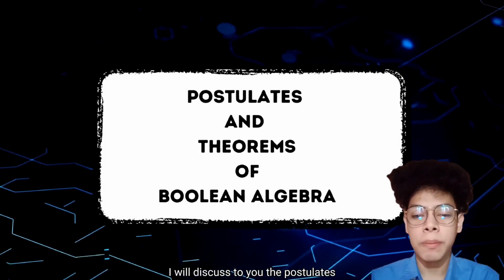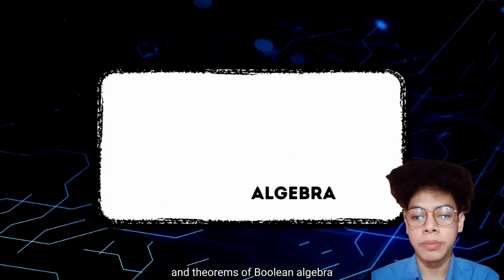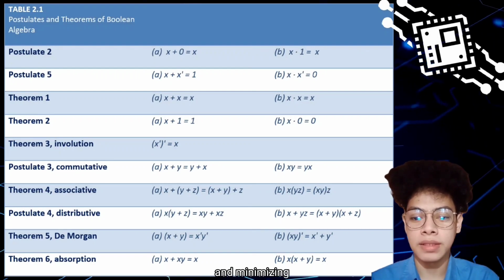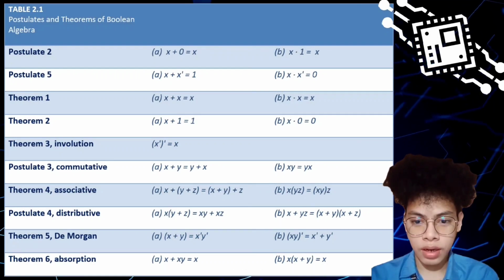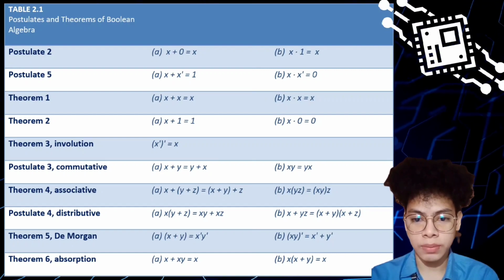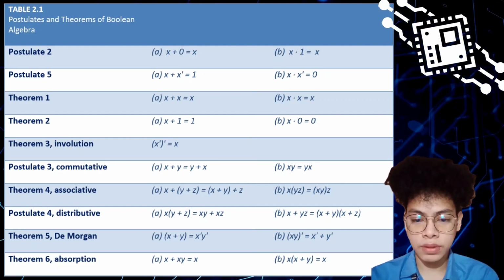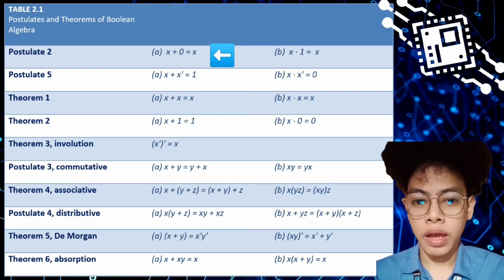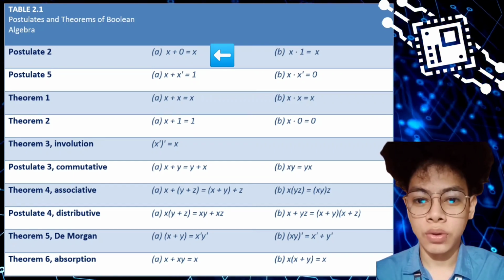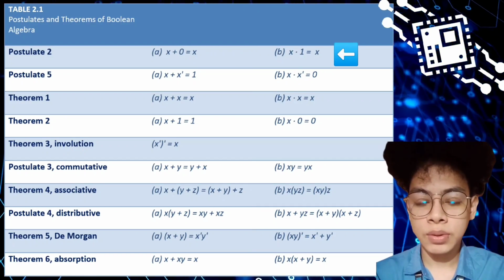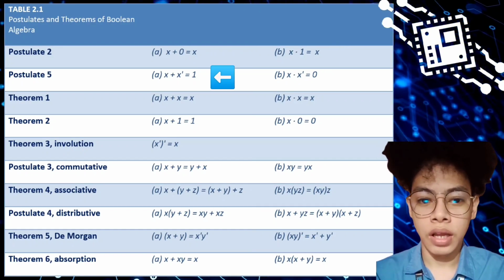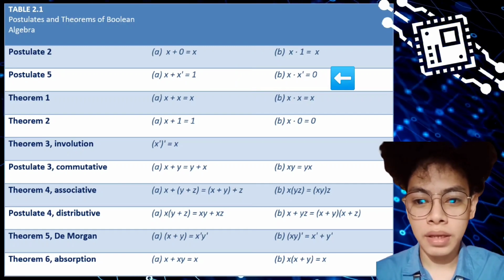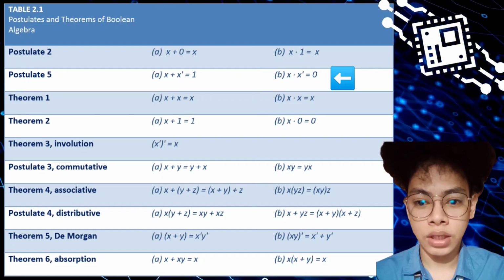I will discuss to you the postulates and theorems of Boolean algebra. This is important because we will use this later in simplifying and minimizing Boolean functions. First are the simple Boolean postulates and theorems. We can verify this easily by substituting Boolean variables with 0 or 1. Postulate 2a, x plus 0 is equal to x. Postulate 2b, x times 1 is equal to x. Postulate 5a, x plus x prime is equal to 1. Postulate 5b, x times x prime is equal to 0.